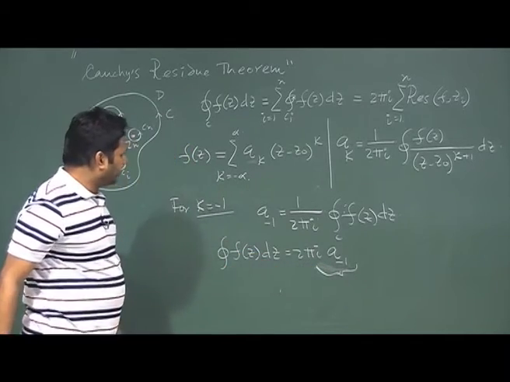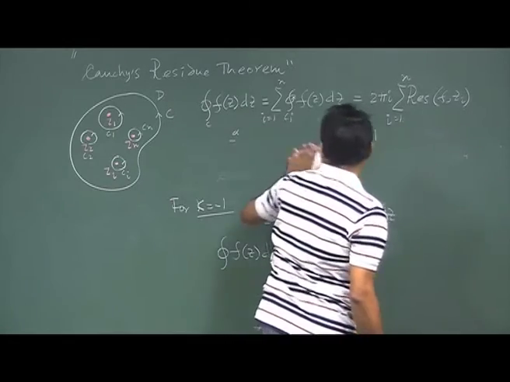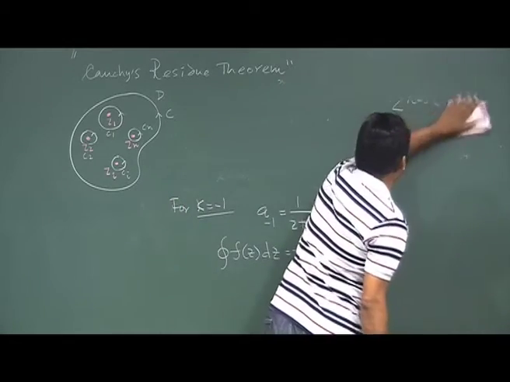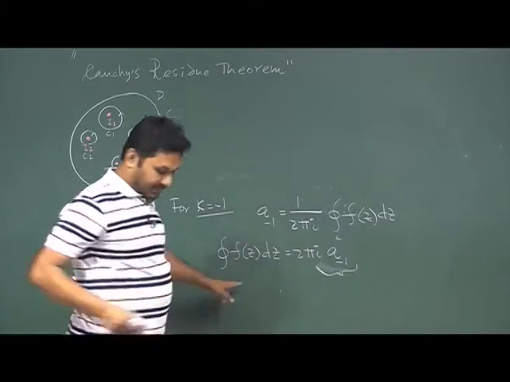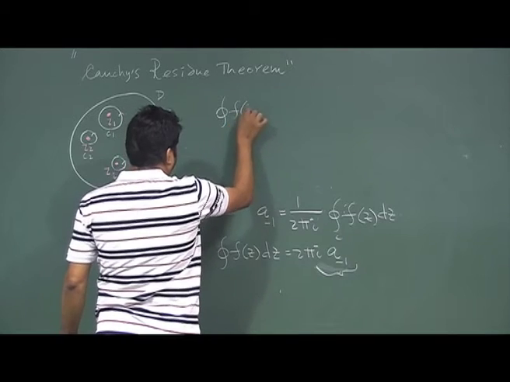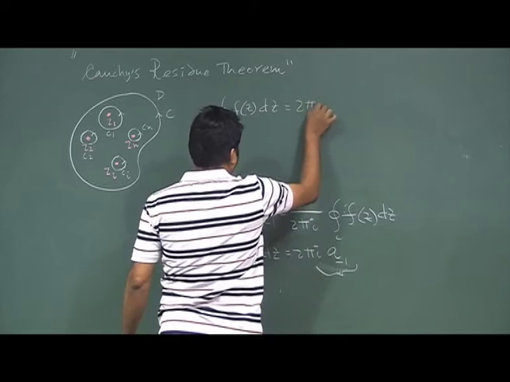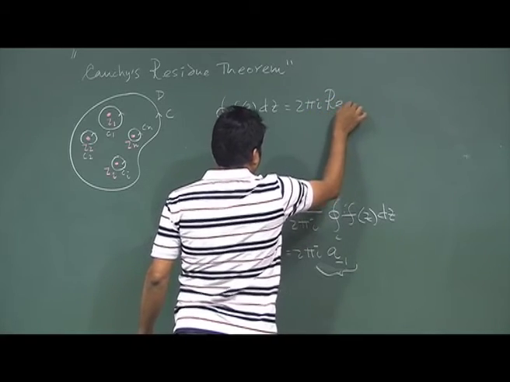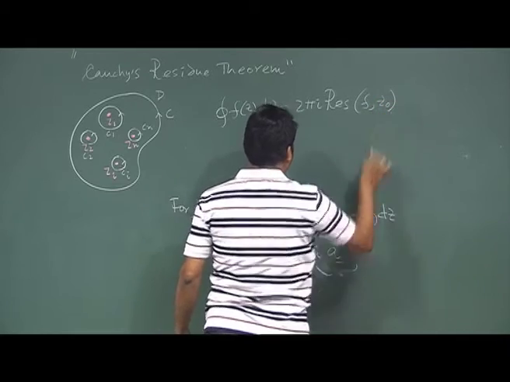So I can rewrite this expression as 2 pi i times the residue of this function at the point z0 where the singularity is.